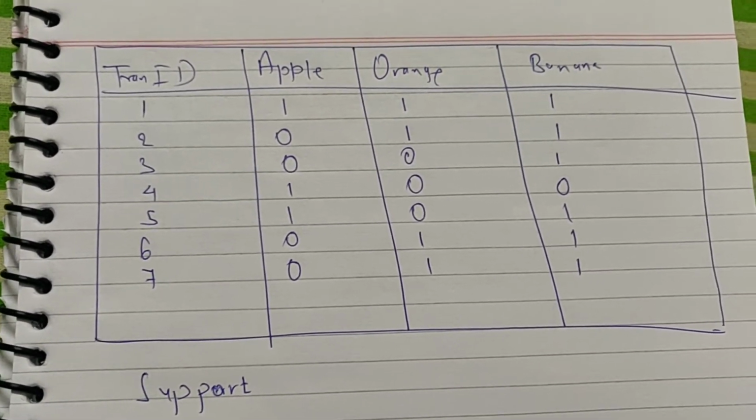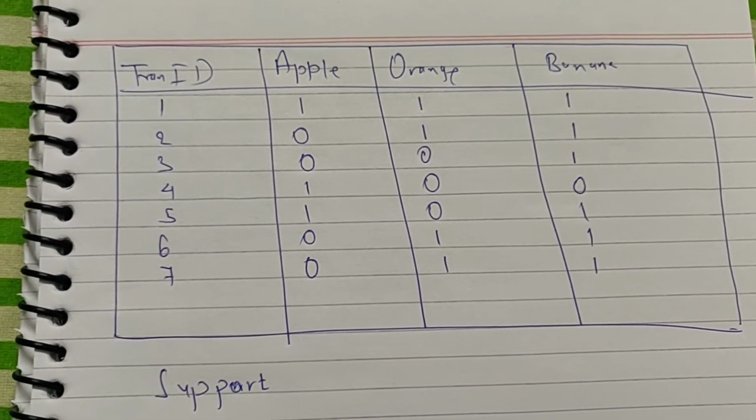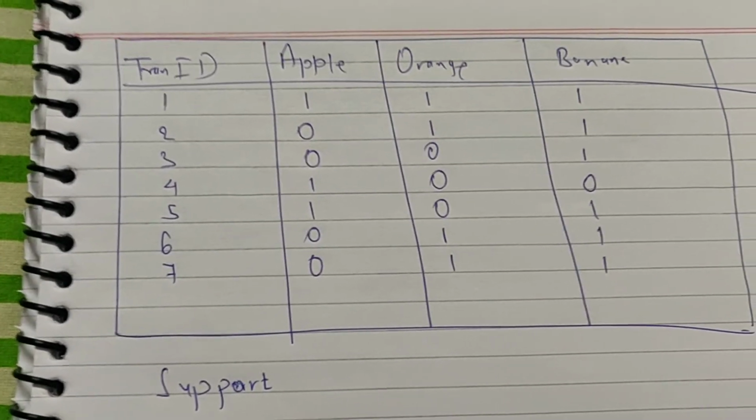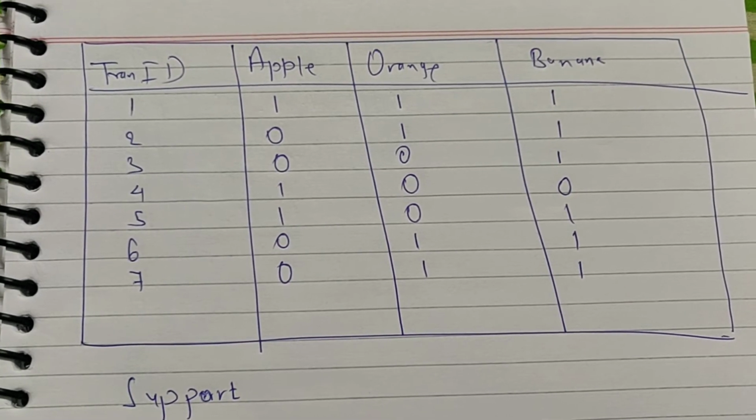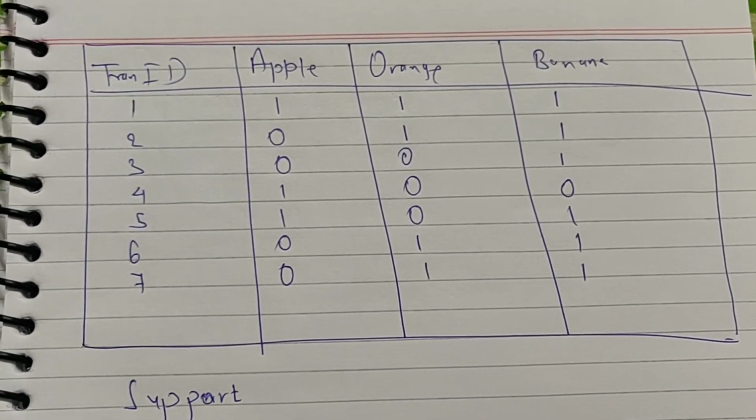So for example, right now we are taking an example of transactions which are happening at a retail store. We have taken a transaction ID at the point of sale.